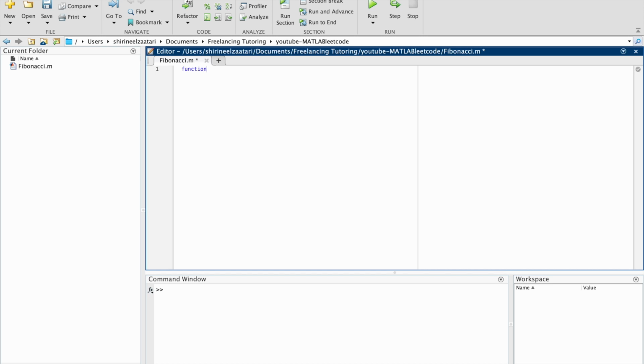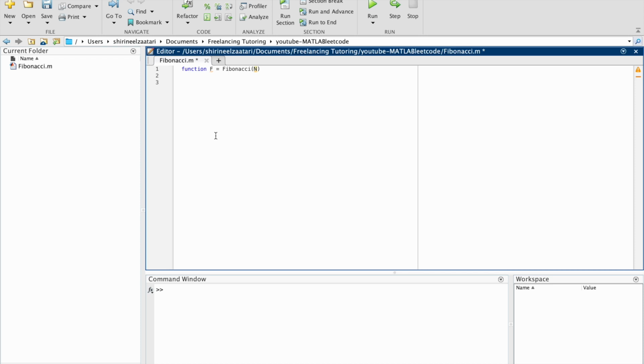First of all, we're going to write the function declaration where the output is f. The name of the function is Fibonacci, and the input is n. Secondly, we need to bear in mind that any vector in MATLAB starts with indexing at 1.